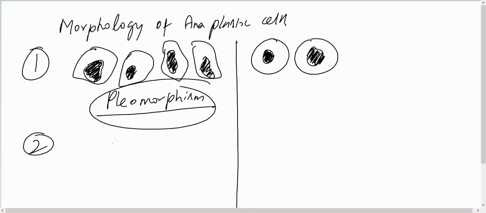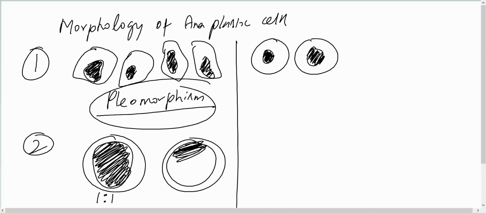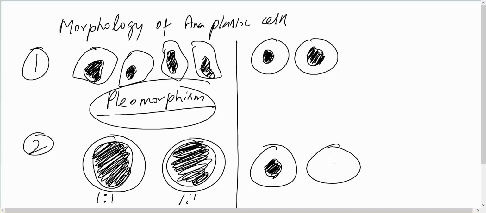Second, their nucleus cytoplasmic ratio is increased. The nucleus is becoming more hyperchromatic. It is becoming 1:1 in the abnormal, anaplastic cell, whereas in the normal cell the nucleus cytoplasmic ratio is 1:4 or 1:6.